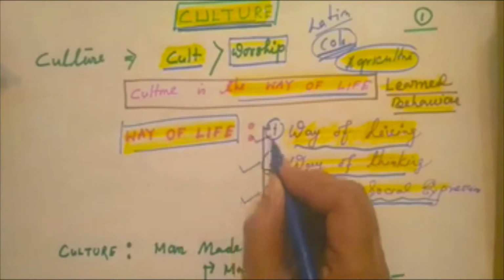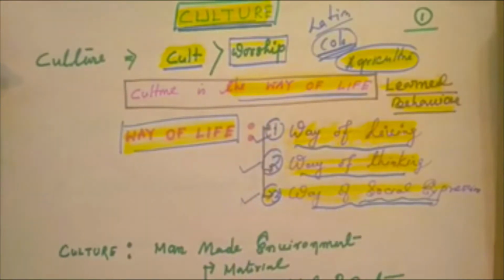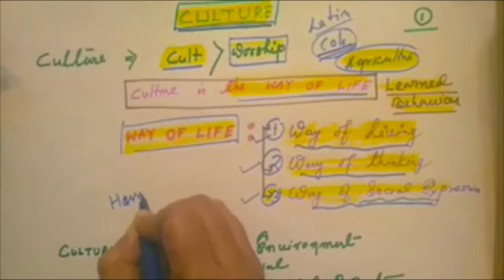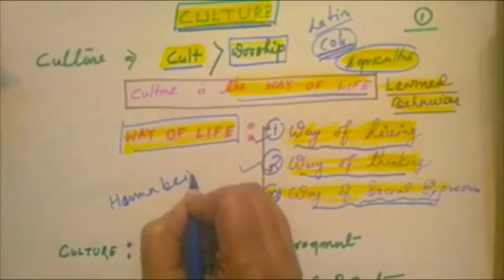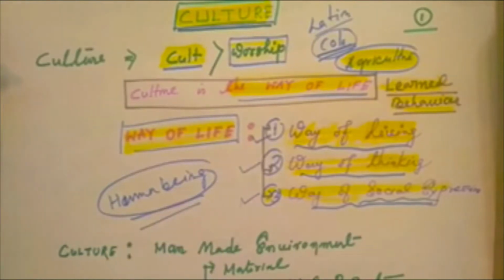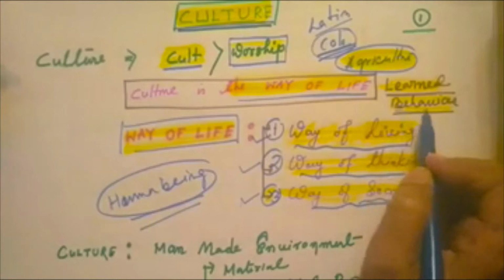Here I would like to include one important attribute of culture, that is, culture is always related to the homo sapiens, or human being, always human being. Culture is the important attribute of human being. So culture is basically a learned behavior.